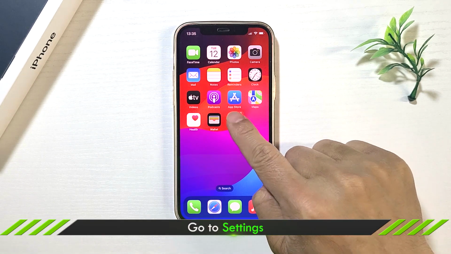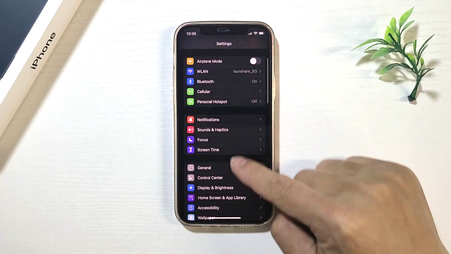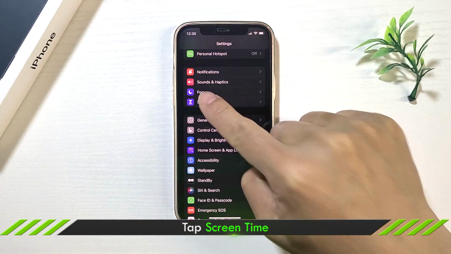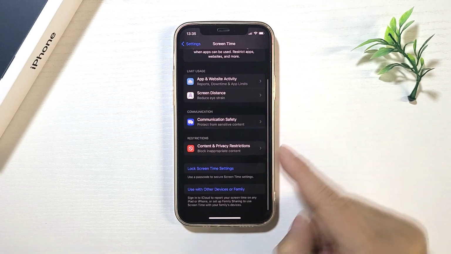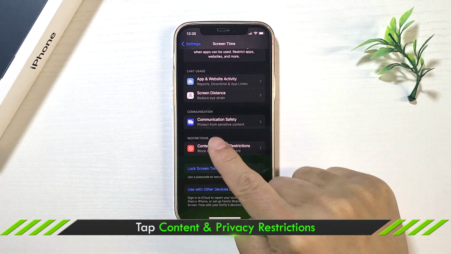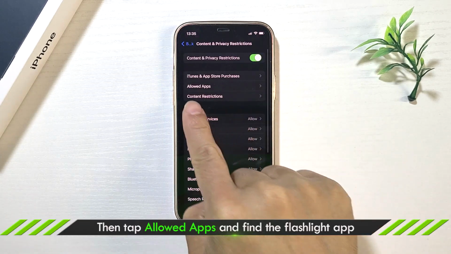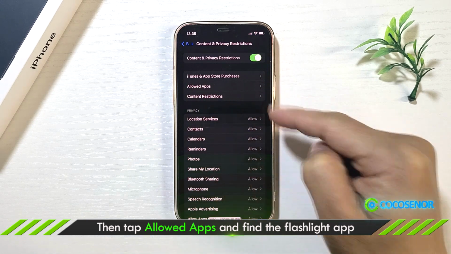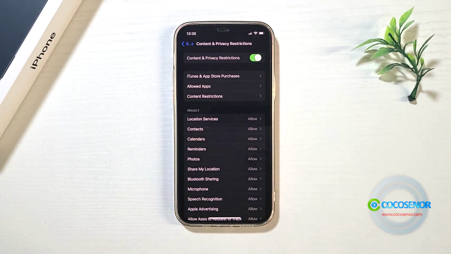Tap Settings. Tap Screen Time. Tap Content and Privacy Restrictions. Tap Allowed Apps. After that, find Flashlight app and make sure it is allowed.